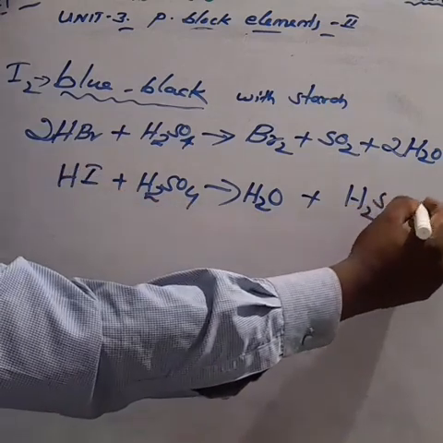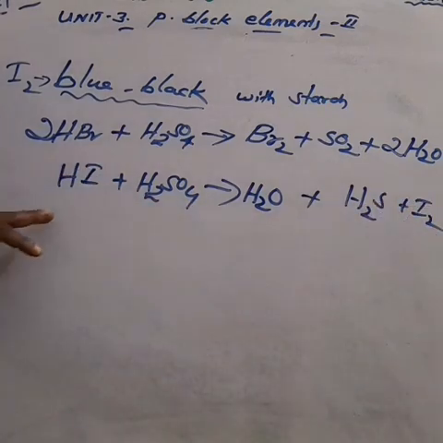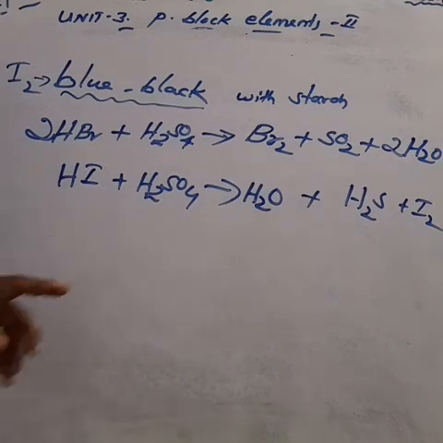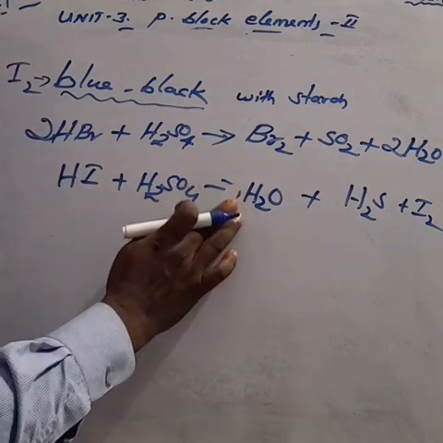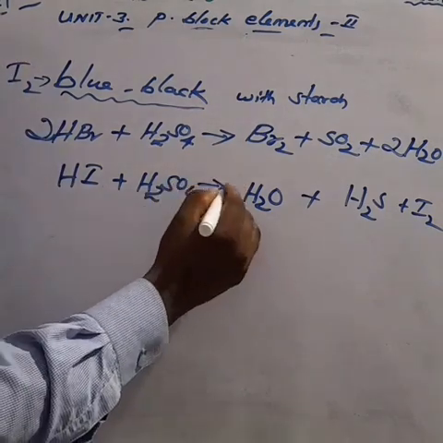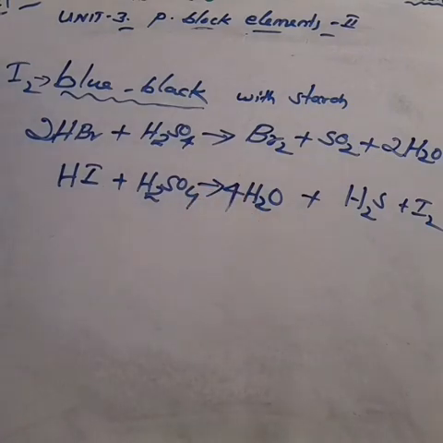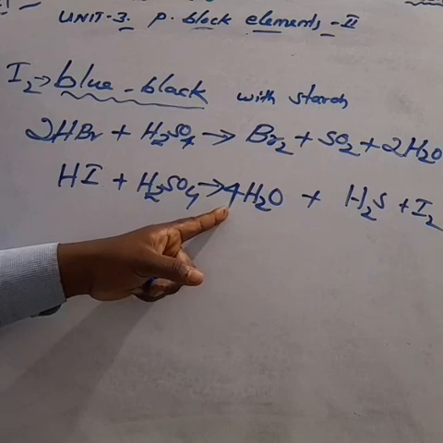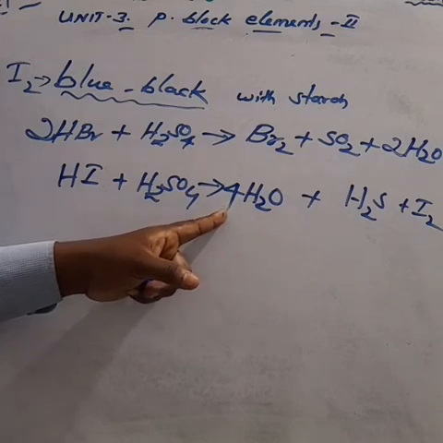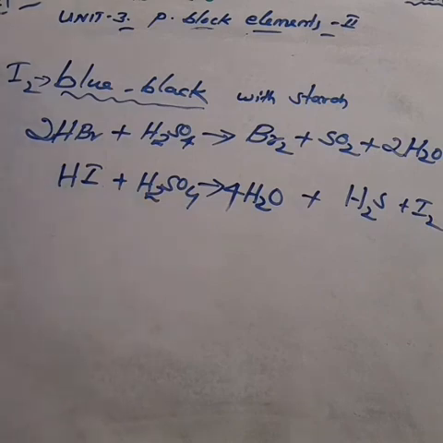How can you balance the equation? The reactant side has how much oxygen in sulfuric acid? 4. So make the product side 4 water molecules. 4 water molecules means 8 hydrogen, and also 2 hydrogen in H2S, so 10 hydrogen.